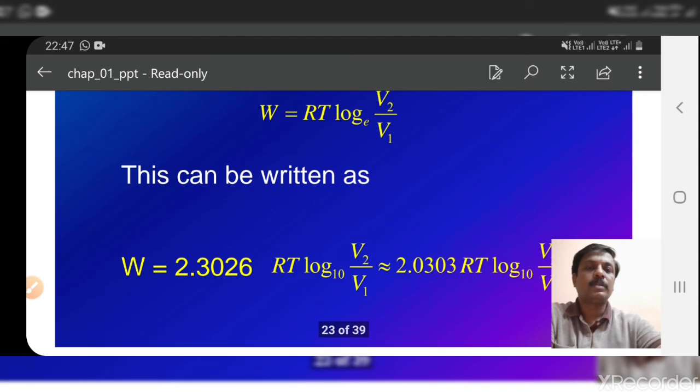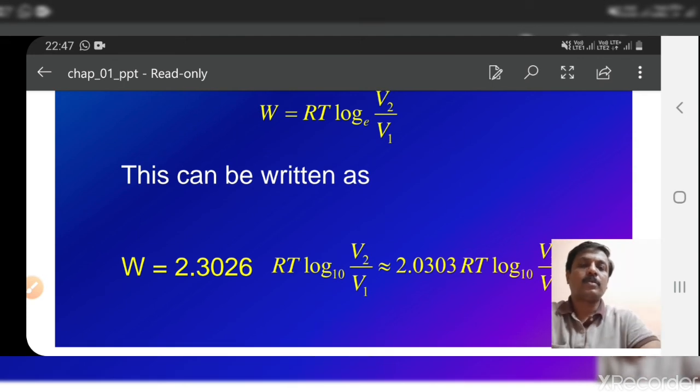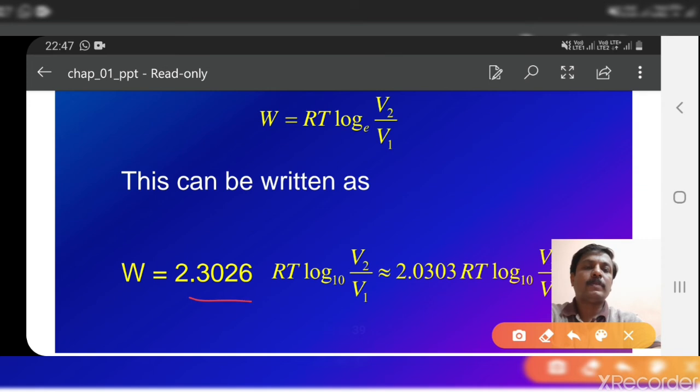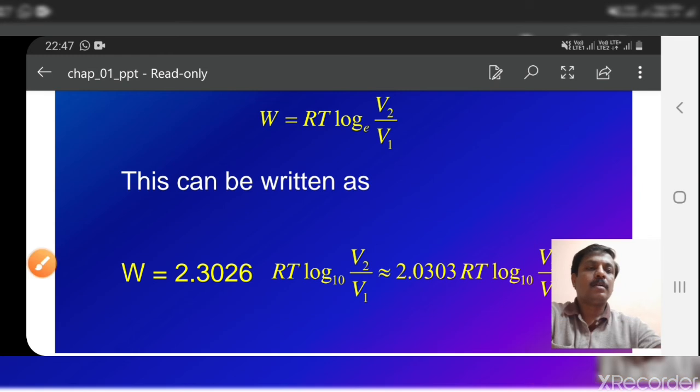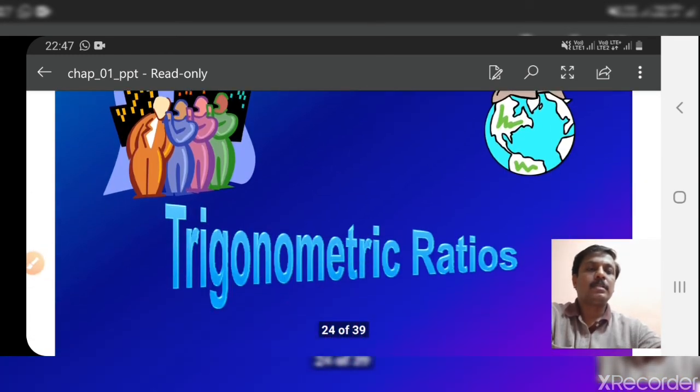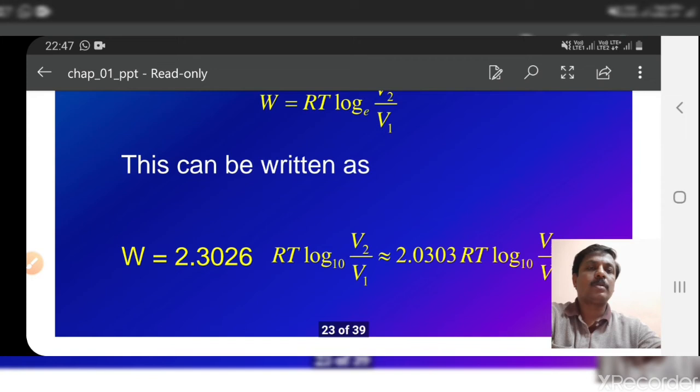Very simple. So here we have done this. W is equal to 2.3026 RT log V2 by V1 to the base 10, right? Okay. Next, this is about logarithms.